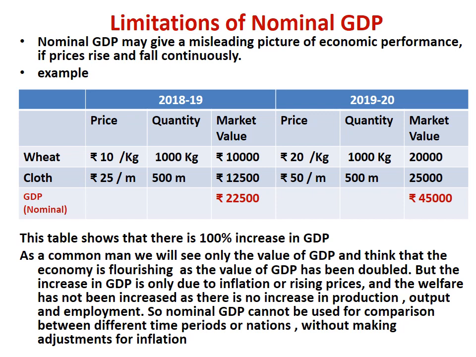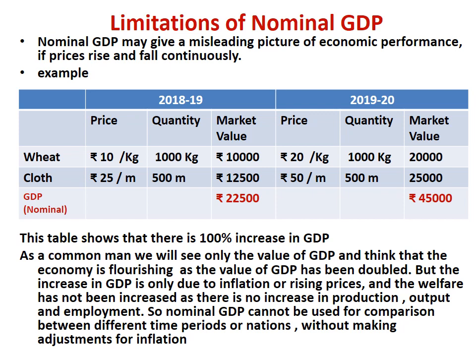Suppose there is an economy in which two commodities are produced, one is wheat, the other one is cloth. For the year 2018-19, the price of the wheat was rupees 10 and the quantity produced was 1000 kg, so the market value of the wheat was 10,000. In the same way, the price of cloth was 25 rupees per meter and the quantity was 500 meters, so the market value of the cloth was 12,500. To get the GDP of the year 2018-19, we add both the values, 10,000 and 12,500, and the GDP of the country in 2018-19 was 22,500.